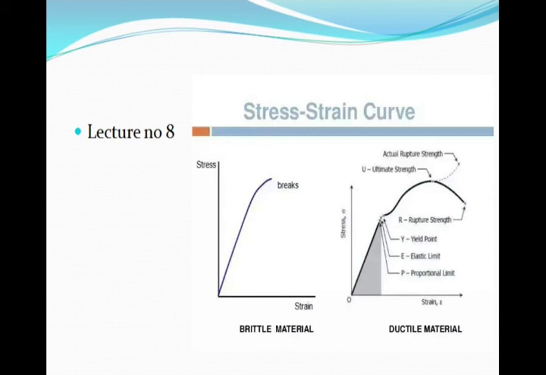If you see, the rupture strength is the stress at the failure of a structural steel, and it is somewhat lower than the ultimate strength because rupture strength is computed by dividing the rupture load by the original cross section area, which is incorrect. The error is caused by a phenomenon called necking.